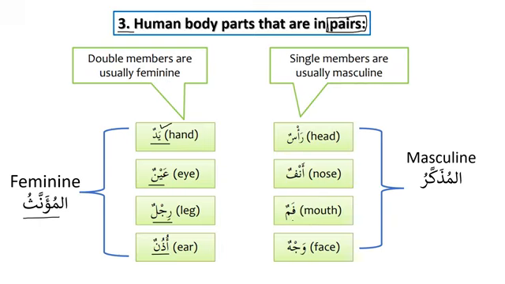Famun, mouth, it is masculine. And similarly, Wajhun is also masculine, Al-Mudhakkaru, because it is singular. So all the body parts that are single are masculine, and all the body parts that are dual, or in pairs, I should say, are feminine in Arabic language. So this is the addition to the list. That is the third point that we need to know about feminine.